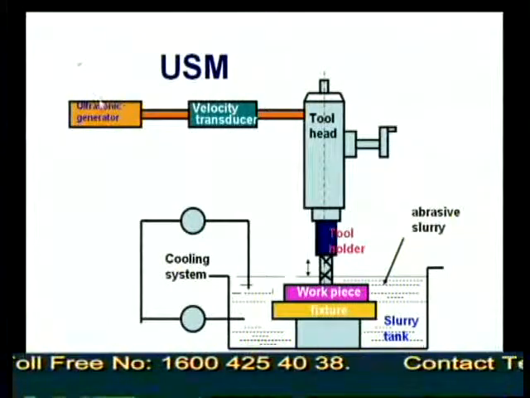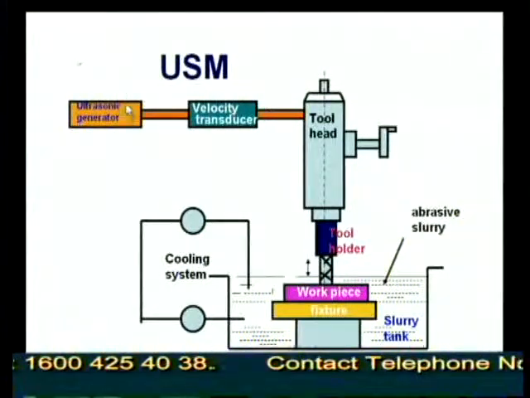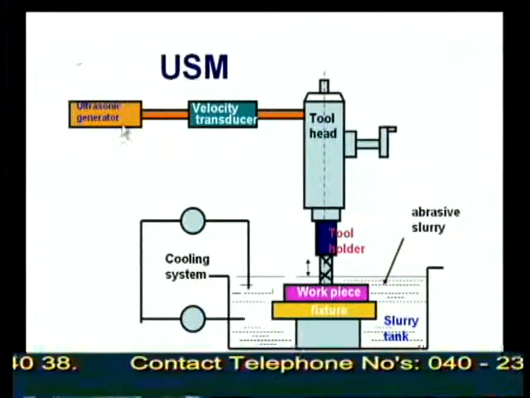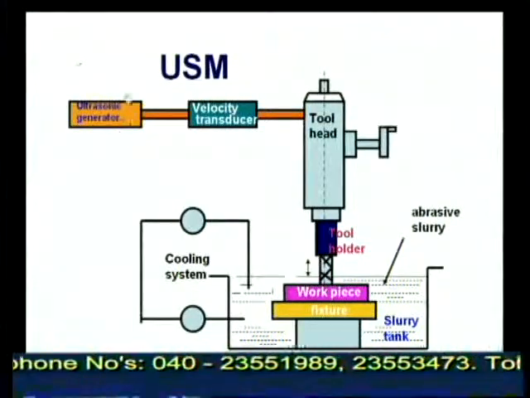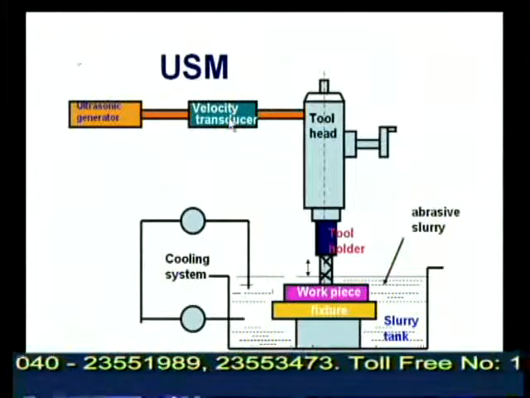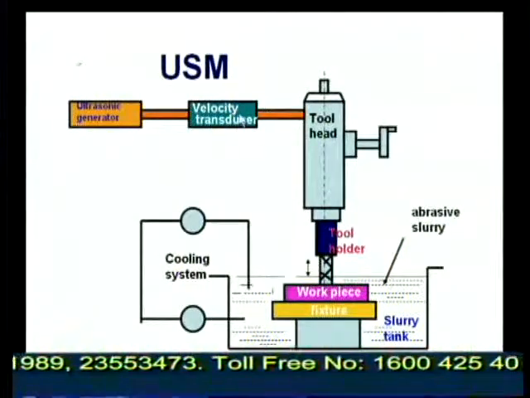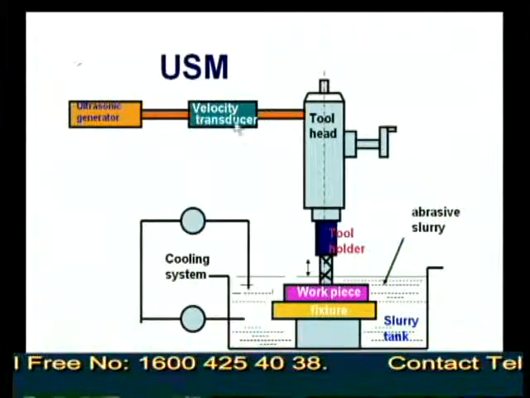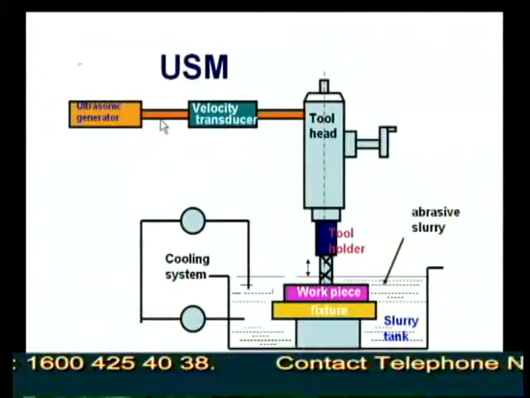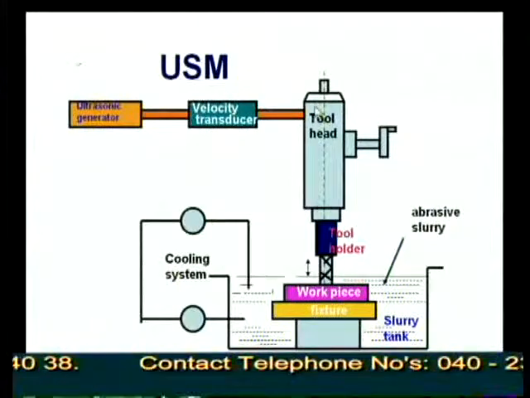In this ultrasonic generator, the electrical energy at lower frequency can be converted into higher frequency and given to the transducer. In the transducer, it converts and amplifies this energy